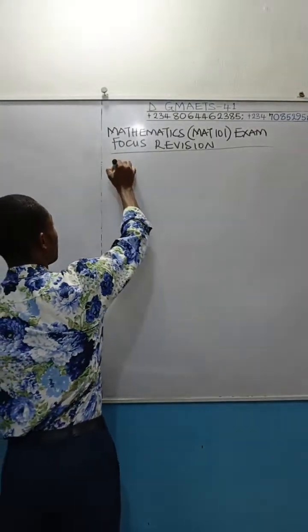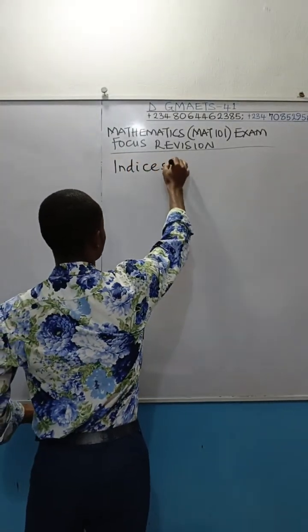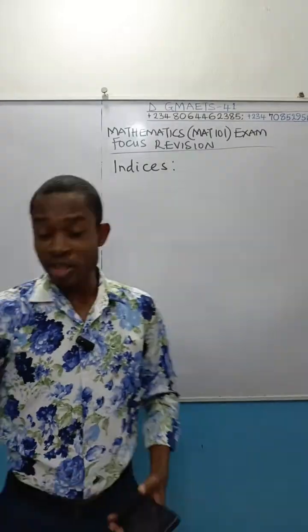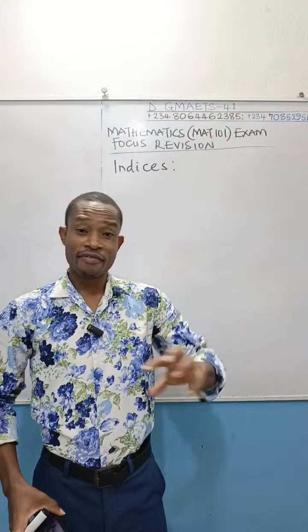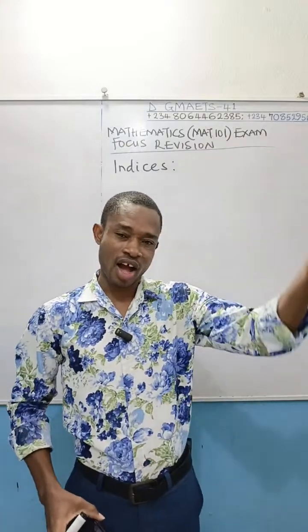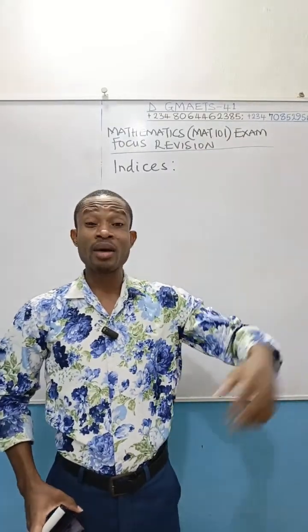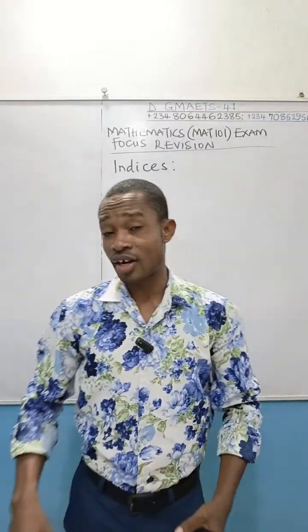Okay, now we are going to kick off with indices, like I said. When you talk about indices, what should you know? Simply, where you have a variable like an alphabet, and then you have a power. The power could be a number. It's still possible that the power can be an alphabet.